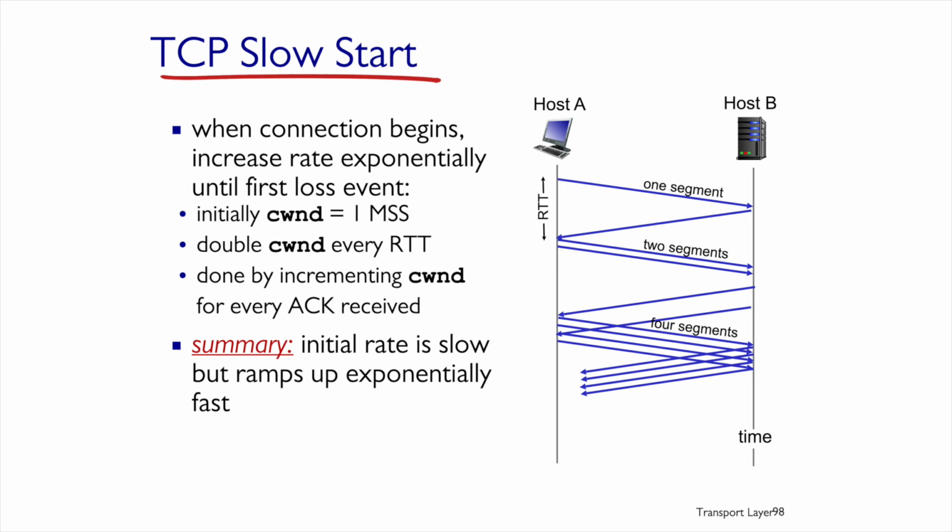Then the window is doubled and 2 segments are sent. And then 2 acknowledgements are received. So, after receiving the initial segment, 2 new segments go out, and so on. After every RTT, the window doubles in size. This is the nature of slow start. Again, why did we introduce it? In order to use bandwidth as quick as possible, since the transmission rate increase is exponential.